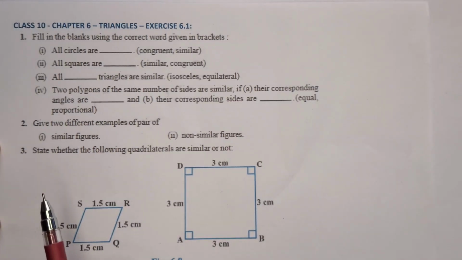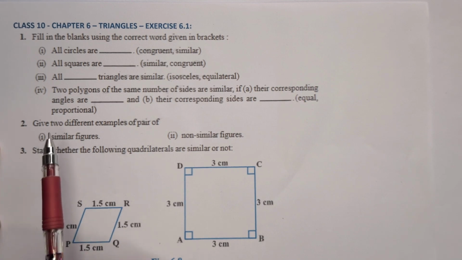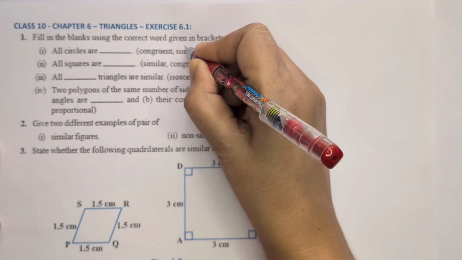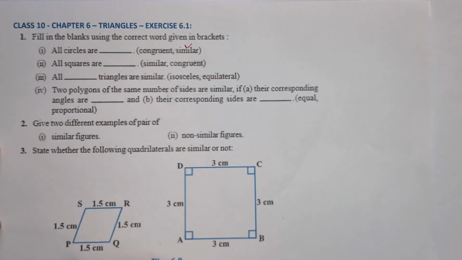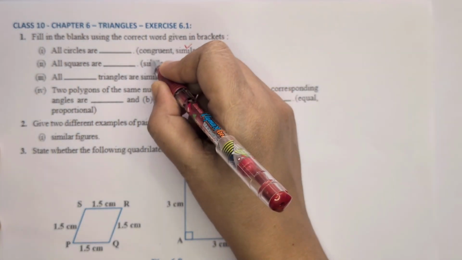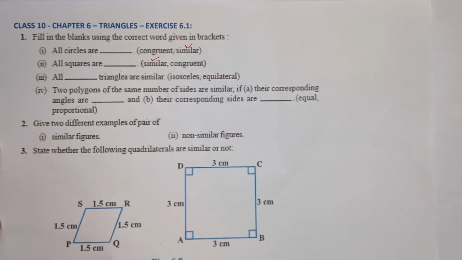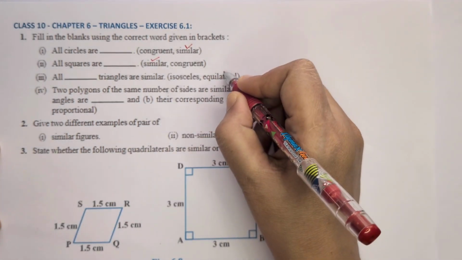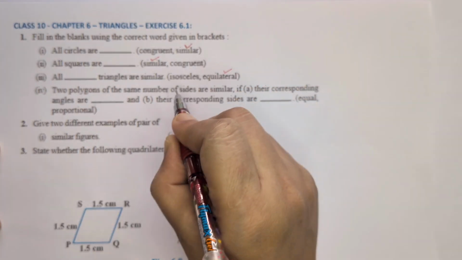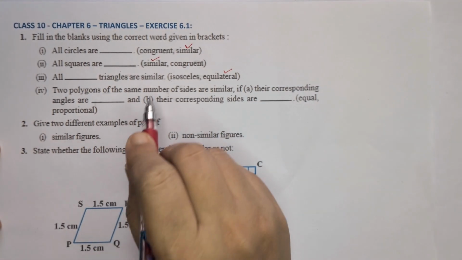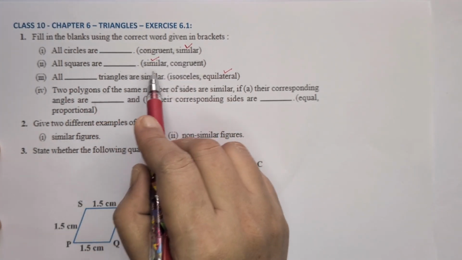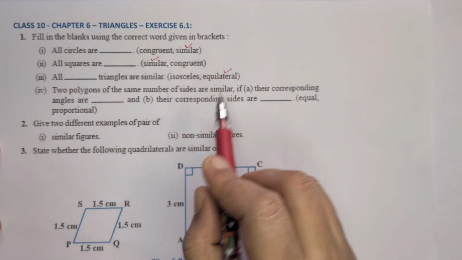Exercise 6.1. Fill in the blanks. First one, all circles are similar. All squares are also similar. All triangles are similar. Dash triangles. All equilateral triangles are similar. Only the same shape is supposed to come to make the similarity. That's why all circles are similar, squares, then equilateral triangles are similar.